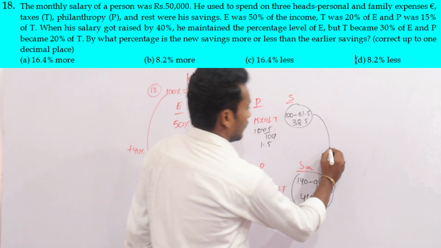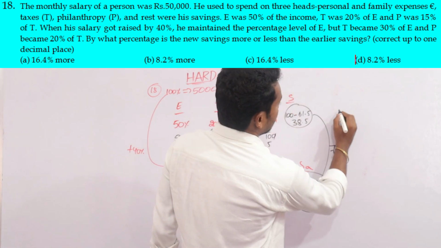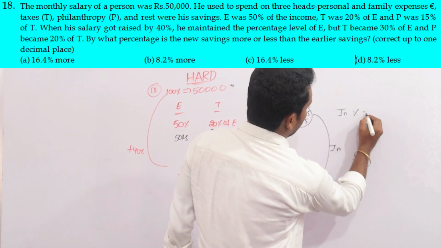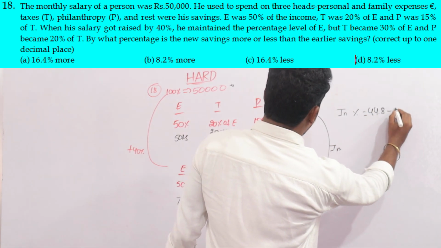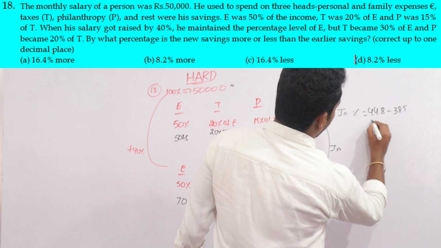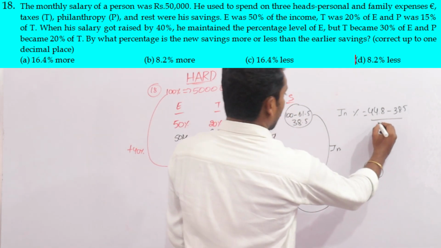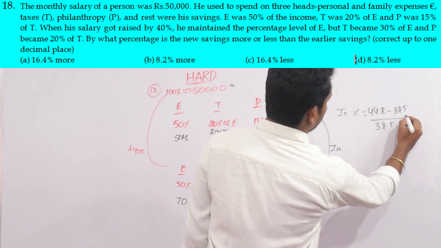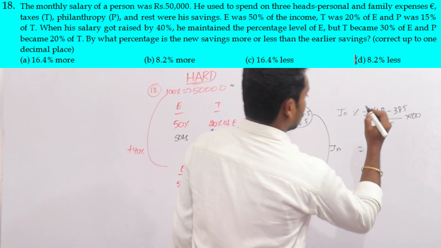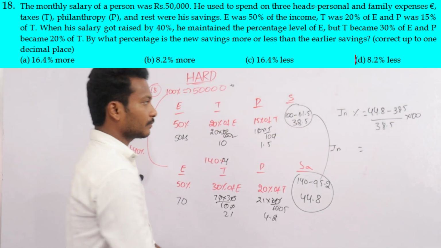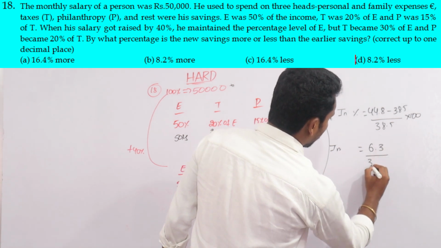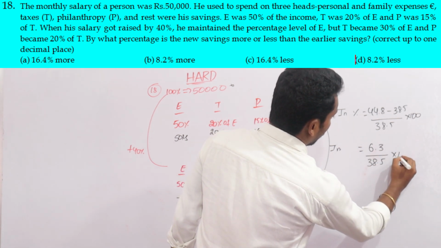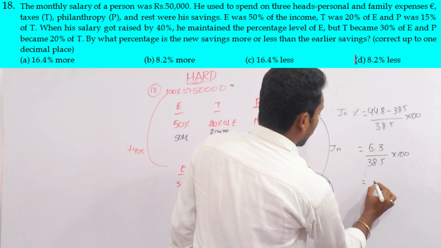Compulsorily increased. Now he is asking for the increased percentage. Increased percentage means 44.8 minus 38.5, compared with this one, into 100. That is 6.3 by 38.5 into 100.